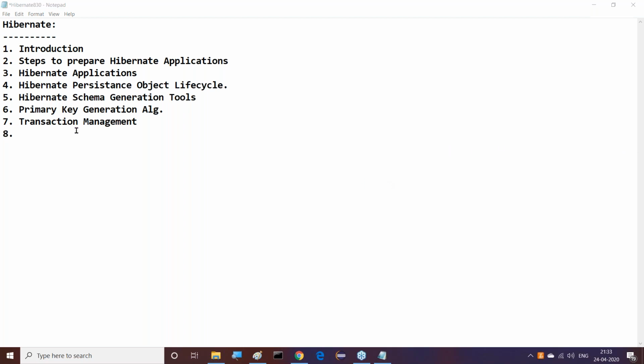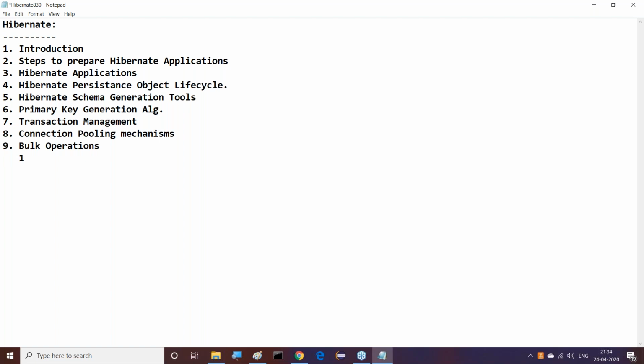Right, sir. Next one is, after completion of transaction management, connection pooling mechanisms. This part we will cover very much regarding connection pooling mechanisms. After completion of connection pooling mechanisms, the next content is bulk operations. Bulk operations here we are going to see.